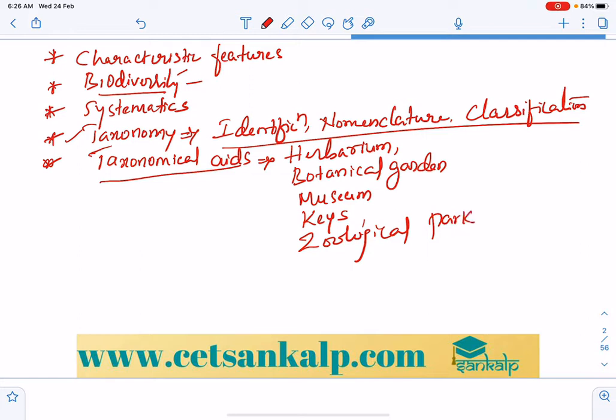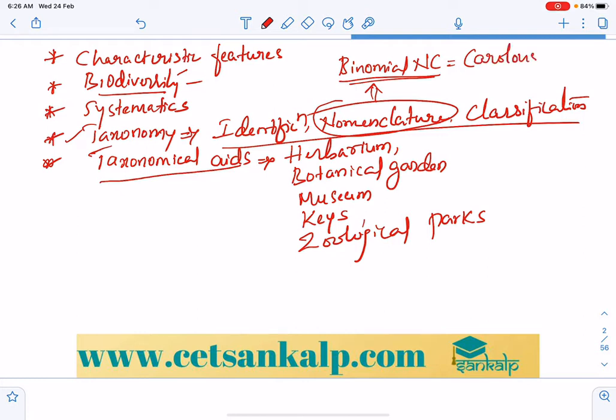So taxonomy includes classification, identification, and nomenclature, right? In nomenclature, the most accepted is binomial nomenclature, given by Carolus Linnaeus.